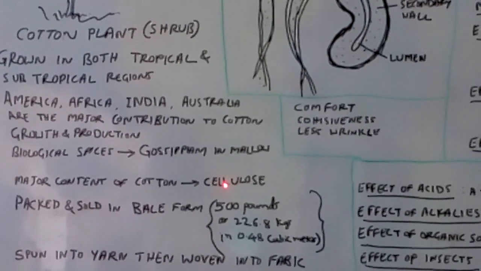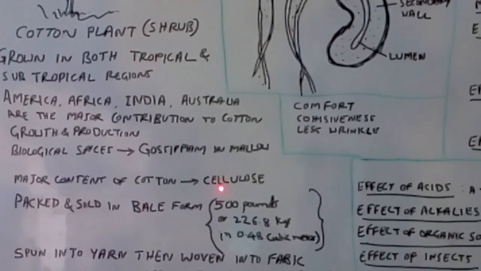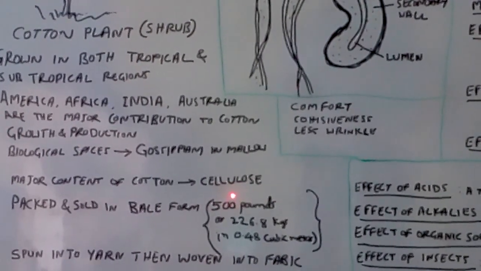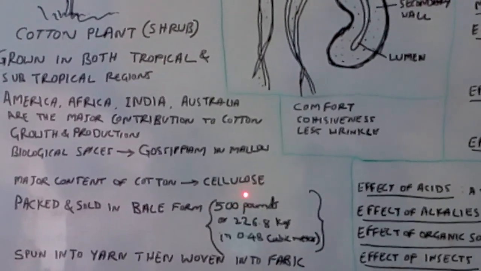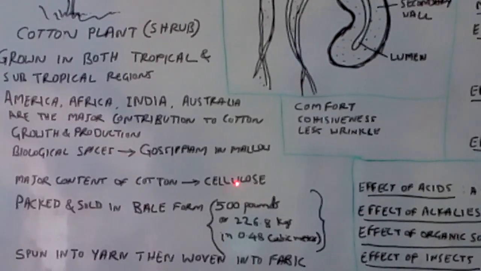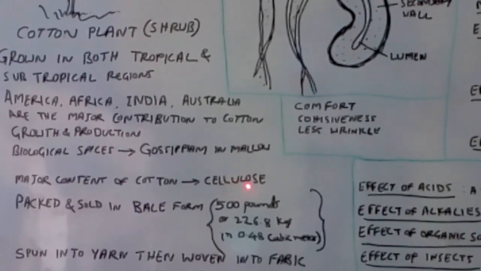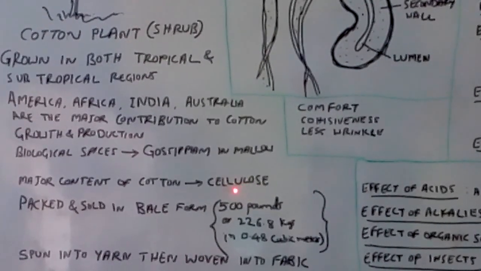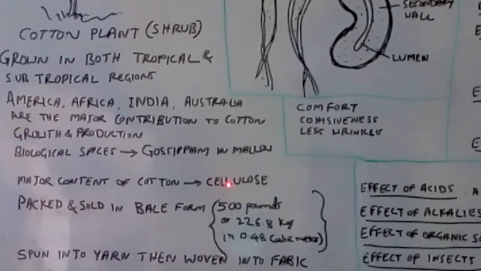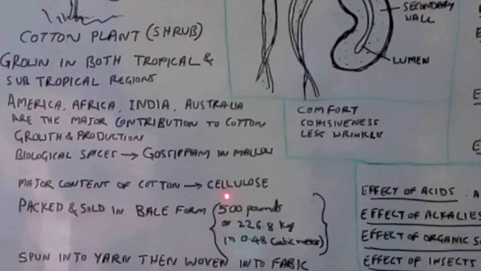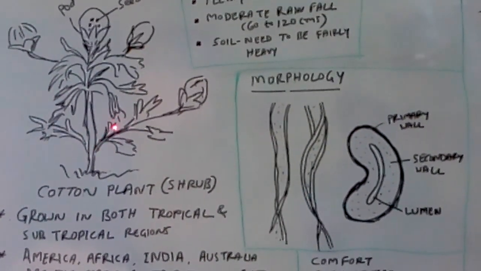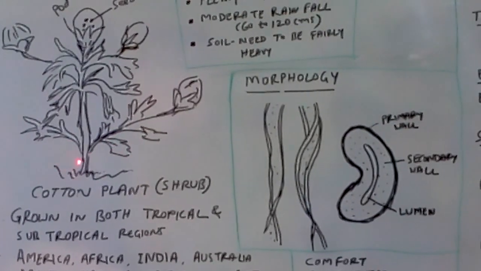But this cellulose is not only found in the cotton plant; it is also available in forest trees and other plants, in woods. But in other woods and forest trees the cellulose availability is only 40 to 45%, whereas in cotton fiber it is more than 90%.